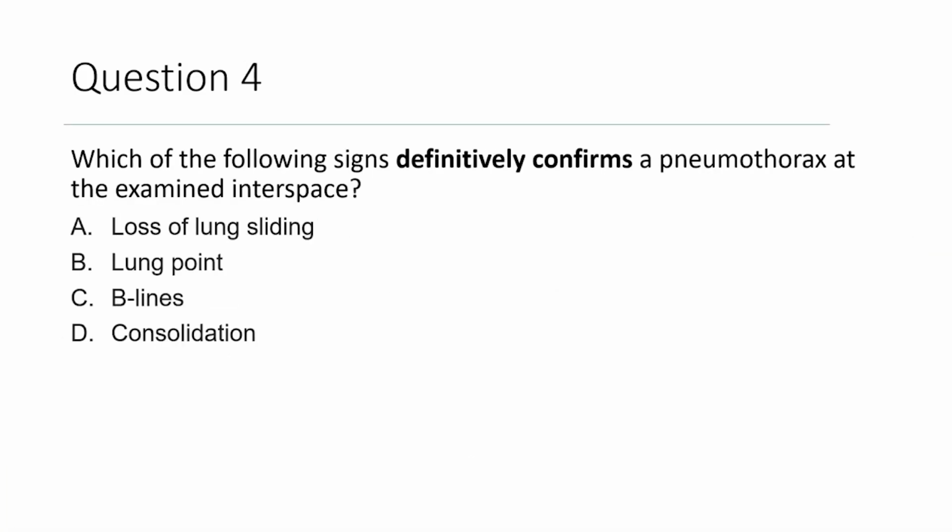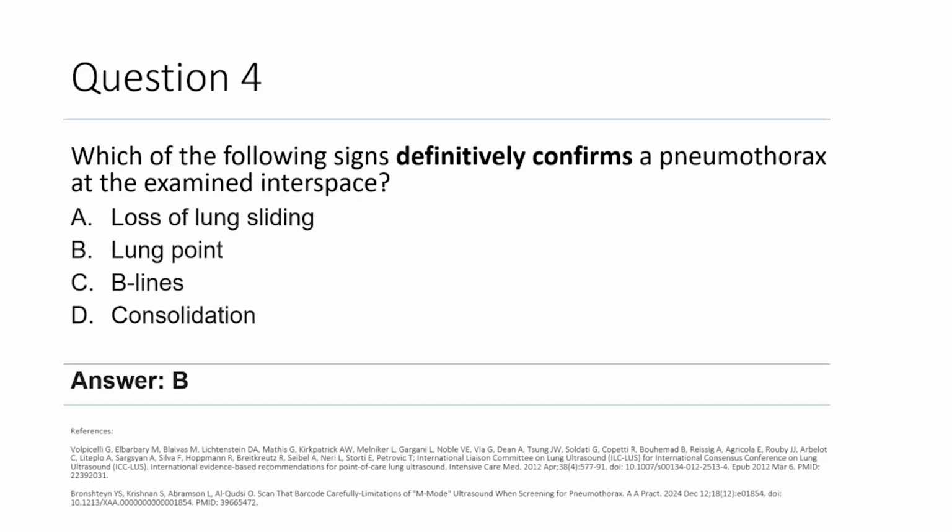Question 4. Which of the following signs definitively confirms a pneumothorax at the examined interspace? Is it A, loss of lung sliding, B, a lung point, C, B lines, or D, consolidation? As previously discussed, only a lung point is pathognomonic for a pneumothorax. The loss of lung sliding can be seen in lung adhesions, emphysematous blebs, and a unilateral loss of lung aeration. B lines and consolidations are findings that suggest that a pneumothorax is unlikely to be present.